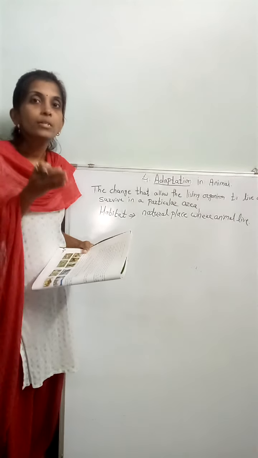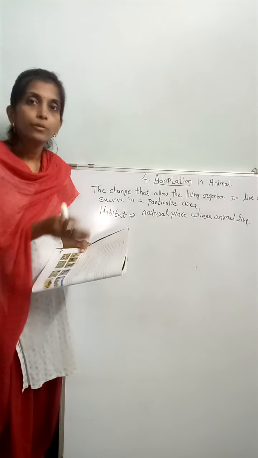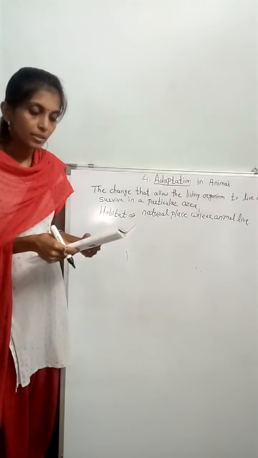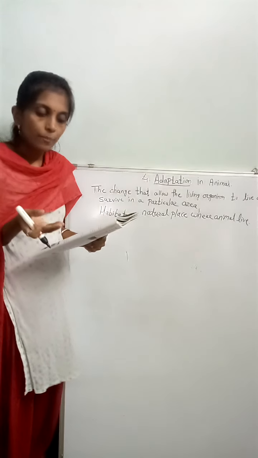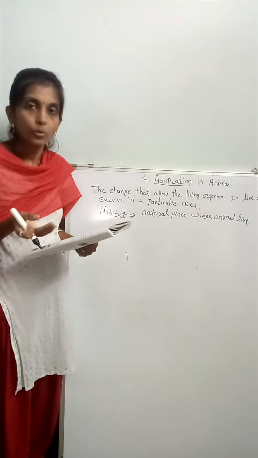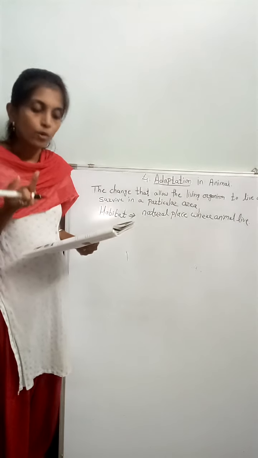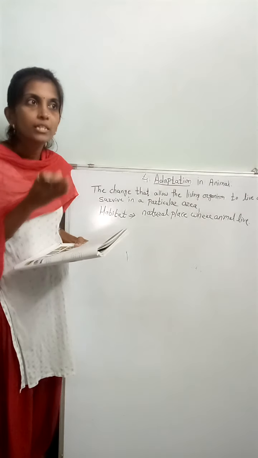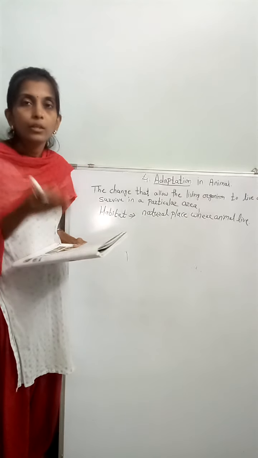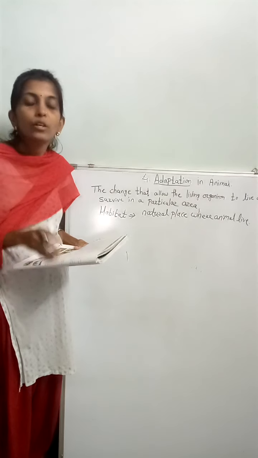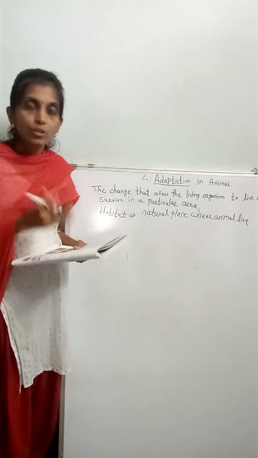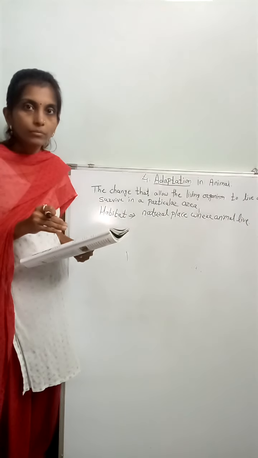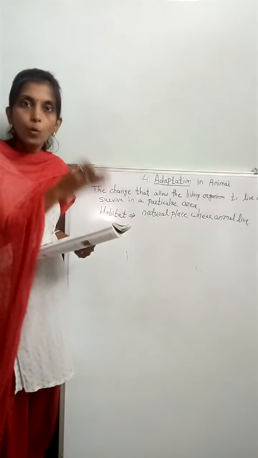Animals adapt themselves for different reasons. One reason is the environment. The second is food, means in search of food they also adapt, and adapt means changes in their bodies and way of movement.